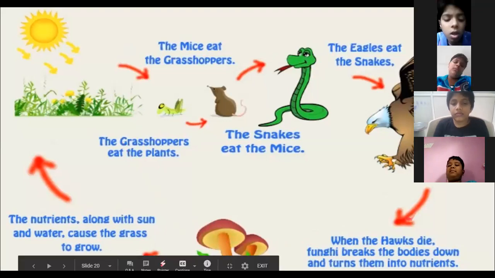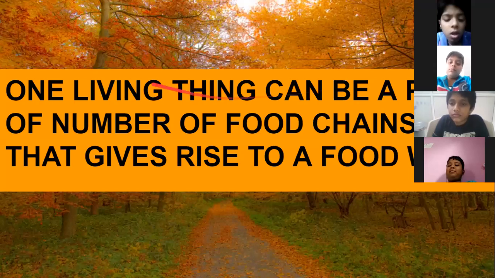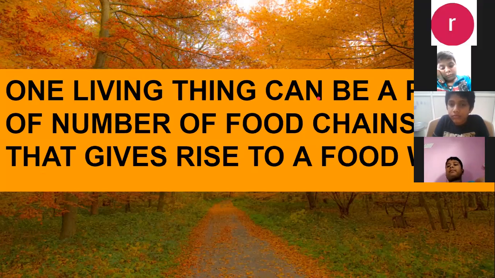Okay, let us see the next one. So, one living thing can be a part of a number of food chains that give rise to a food web. Boys, you saw now two food chains. Plants are eaten by worms, but the same plants are also eaten by grasshopper.